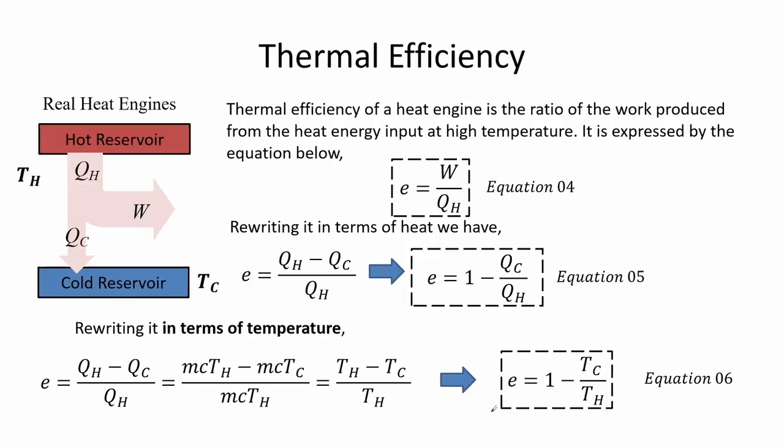Thermal efficiency of a heat engine is the ratio of the work produced to the heat energy input at high temperature. It is expressed by equation 4, which we can rewrite by substituting equation 3 and we get equation 5. We can also rewrite this in terms of its temperature difference. Recall the formulation for quantity of heat and we get that the efficiency is given as a function in terms of temperature in equation 6.